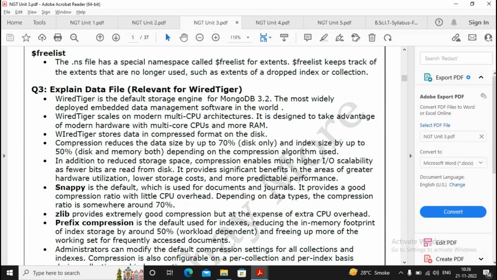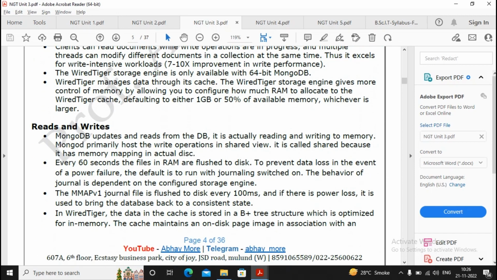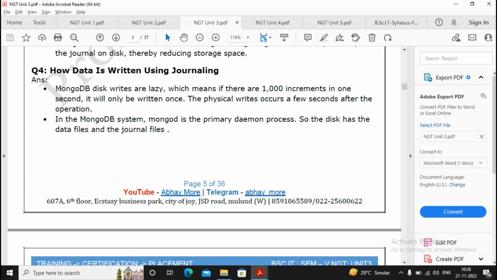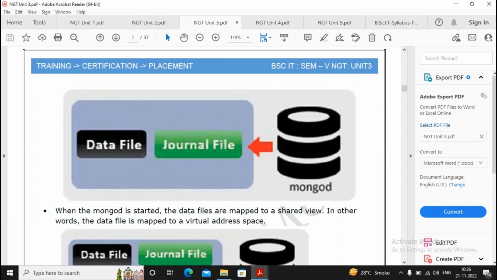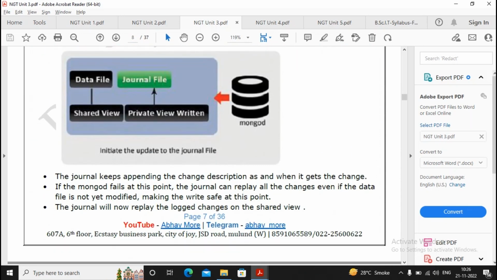That is, explain the data file that is relevant. So you should read this particular question properly: what is data, and how data is written using journaling. एक बार read कर लो. Skip कुछ नहीं करना. किसी को ज्यादा importance दे दो.